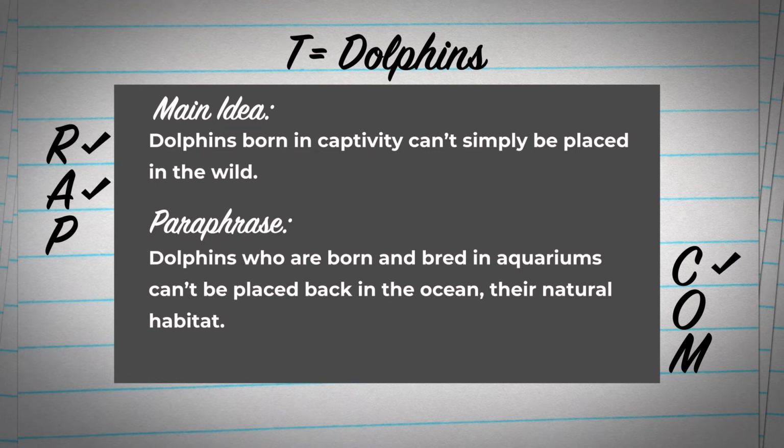The information is in your own words is the O. Have I reused any words in the sentence? I've reused dolphins, but that's the topic, so it's okay. I've used born, placed, and a few articles, yes, but I've added my own words around each of these, so it's okay. Instead of wild, I used ocean and natural habitat. And instead of captivity, I said aquariums. So I can check off the O.